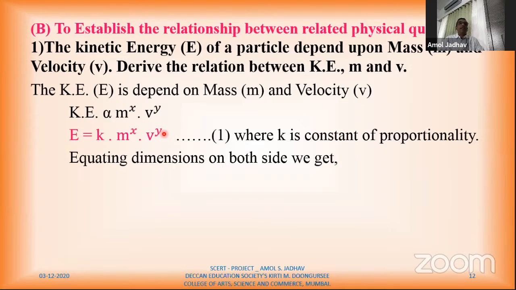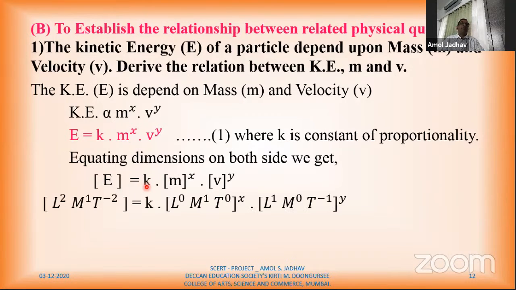I'm going to find out the values of this x and y by using dimensional analysis. Now, equating dimensions on both sides. We'll equate the dimensions of each and every term on both sides here. Now, remember one thing. We can find out dimensions of physical quantities, not constant numbers. Here, k is a constant, so we cannot find the dimension of k. So we'll consider dimensions of E is equal to k into dimensions of mass raised to x, and dimensions of velocity raised to y. Since k is a constant, we cannot find dimensions of k, so I will simply substitute.